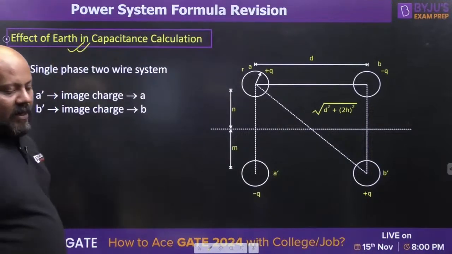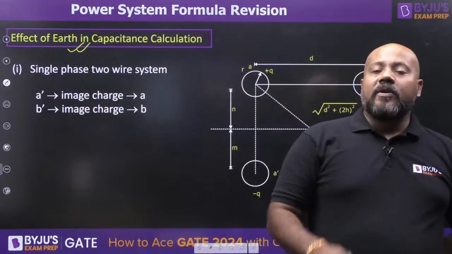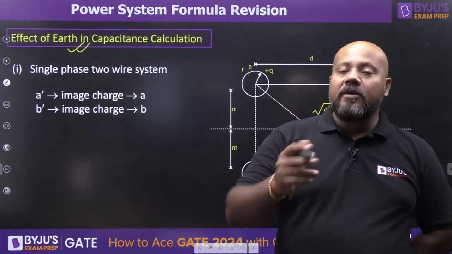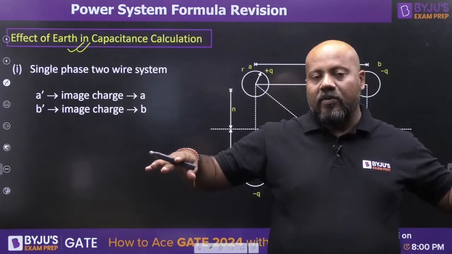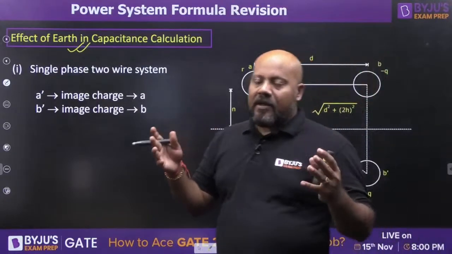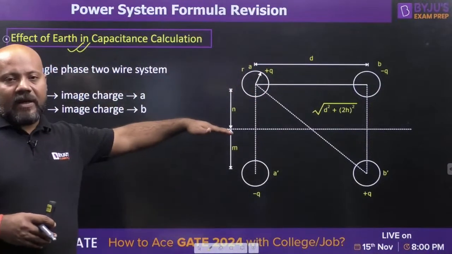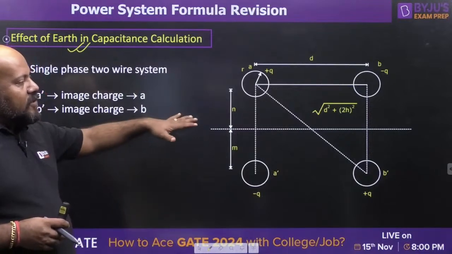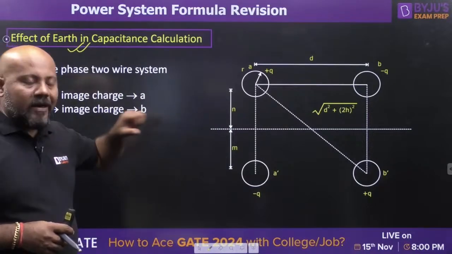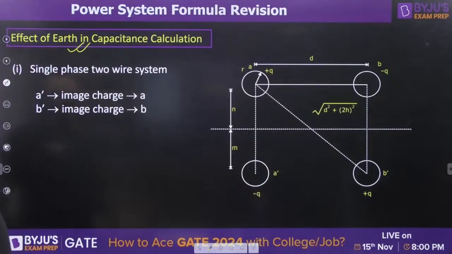You must be aware that when it comes to the capacitance calculation, there is a possibility of induced charge because earth is going to be acting like a conductor at zero potential. So, when a charged conductor is very near to the surface of the earth, there is a possibility of induced charge. That induced charge we are going to take up in the form of image charge, Kelvin's image law, you must be aware with that.